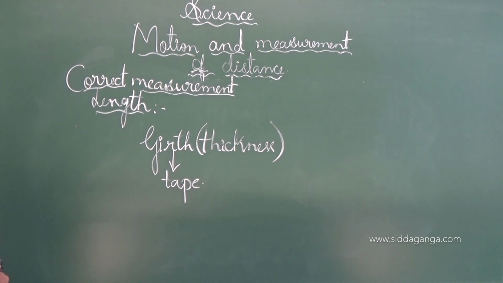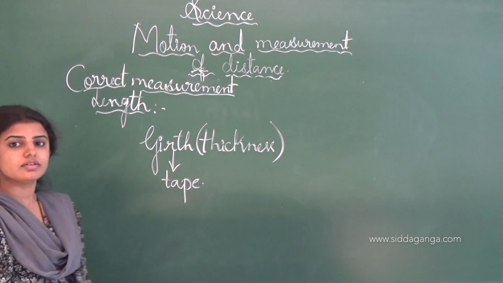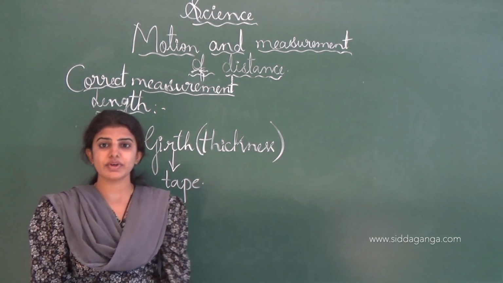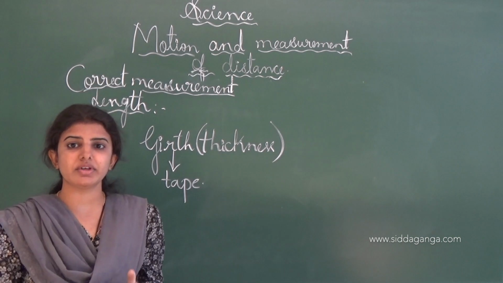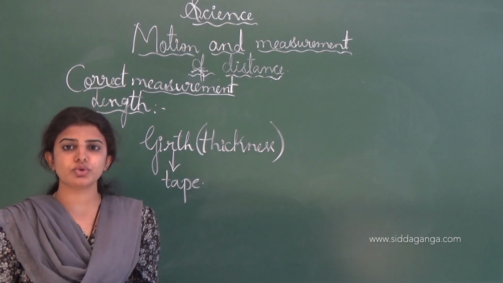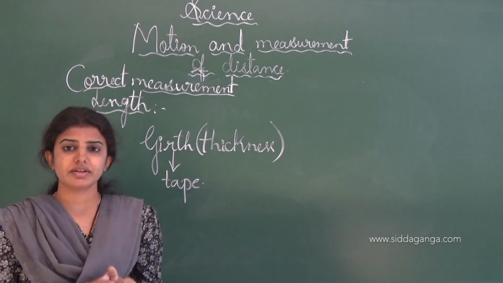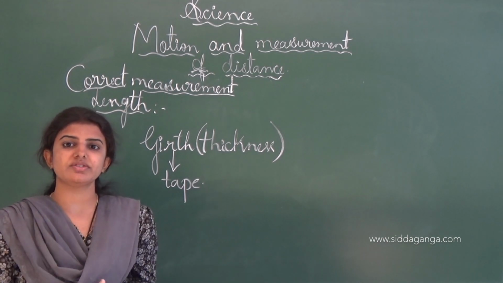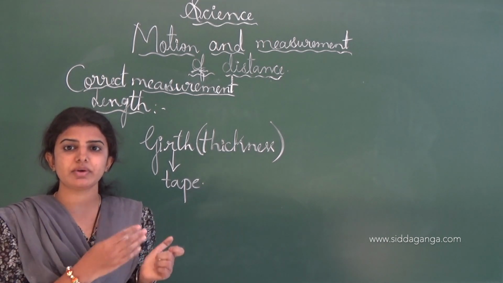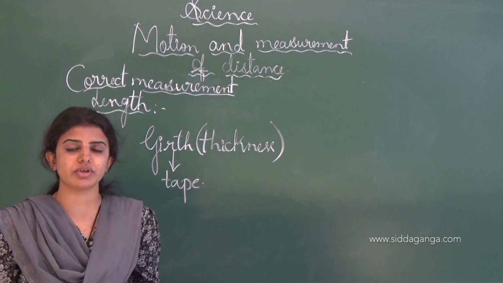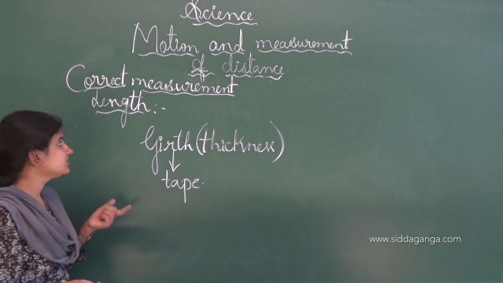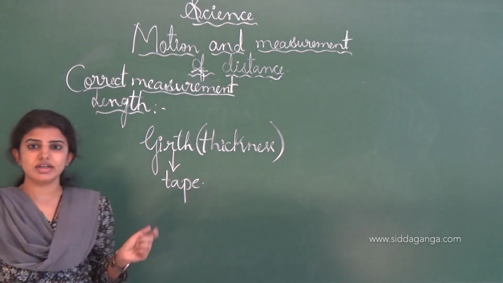For a small quantity we can use the centimeter scale, whereas for a large distance traveled by a person, we can use the kilometer, and thereby we can know the distance traveled by the person from the starting point to the ending point. This is all about the correct measurement of length.